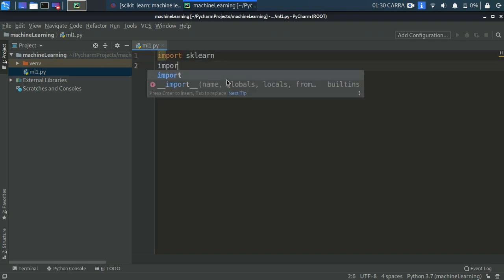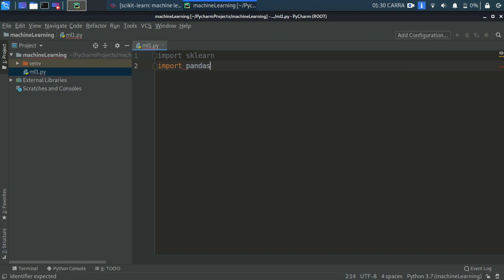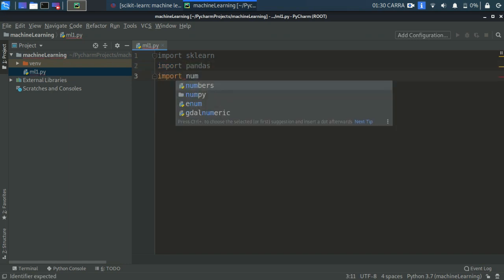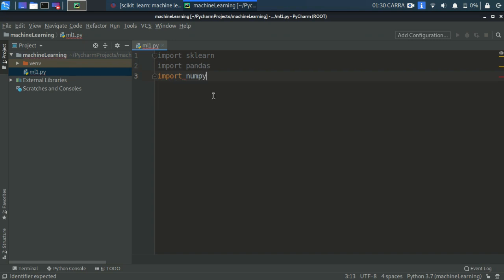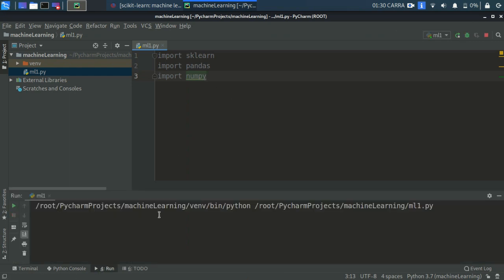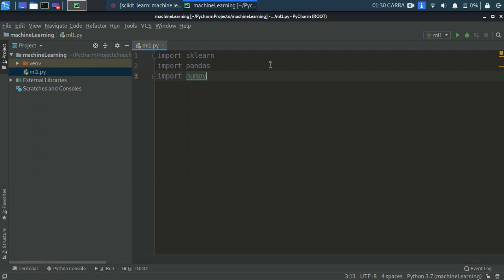It has been successfully installed. Then import pandas and then import the numpy library. Let's just run it. I haven't saved it, so let's save it and press Control Shift F10. The process finished with exit code 0, which means no errors. So we have successfully installed all of our things.